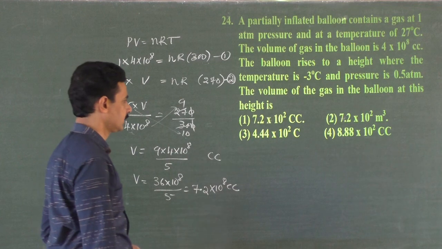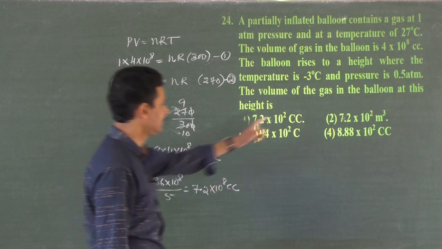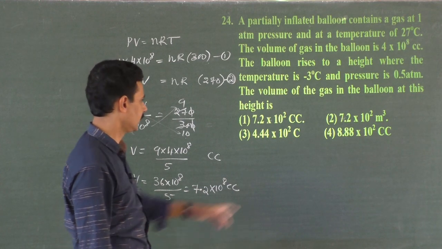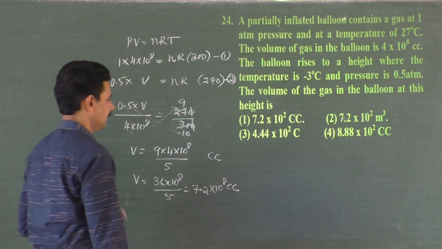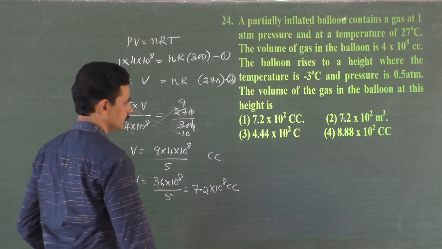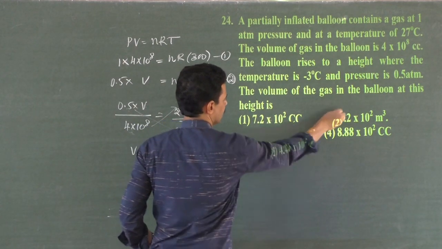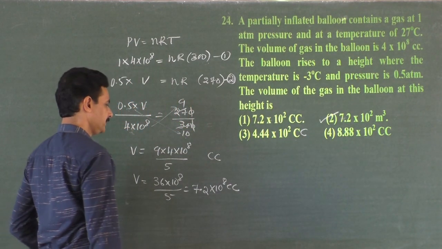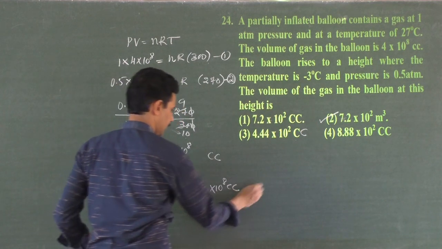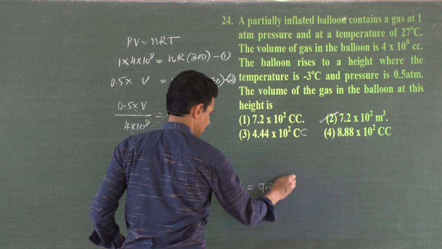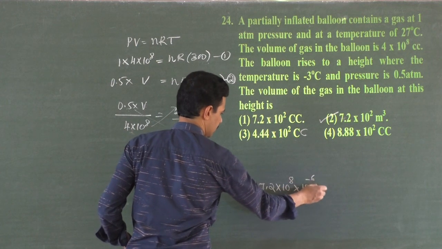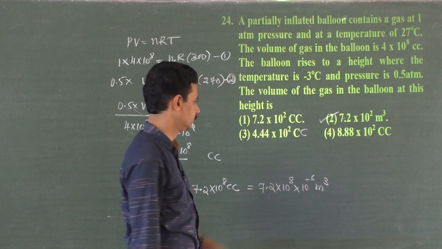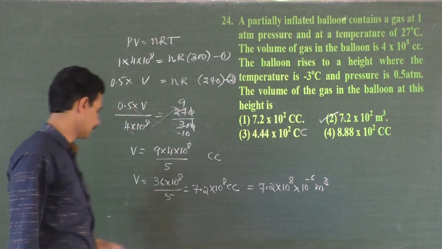Do you have 7.2 into 10 to the power 8 cubic centimeter? No. You have two values of cc, but this is not 7.2 and it is not 10 to the power 8. Then convert it into meter cube. That is the only possibility. The second one is correct, because the others are wrong. 7.2 into 10 to the power 8 cubic centimeter, 10 to the power minus 6 meter cube. Yeah, 8 minus 6 is 2. Correct answer. That is the volume.